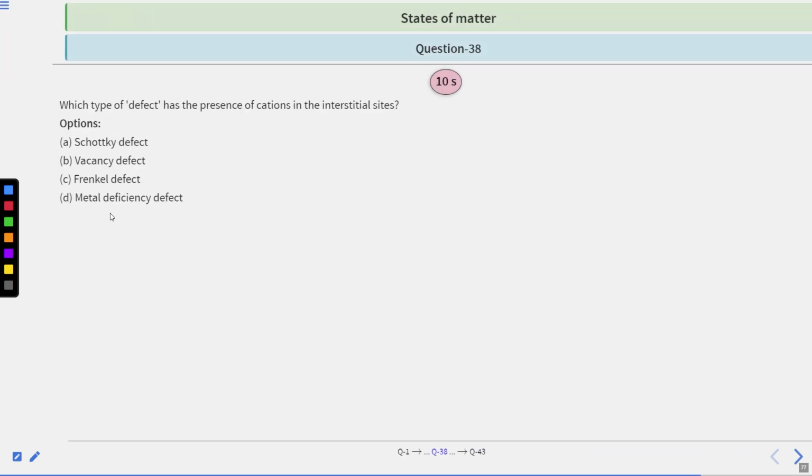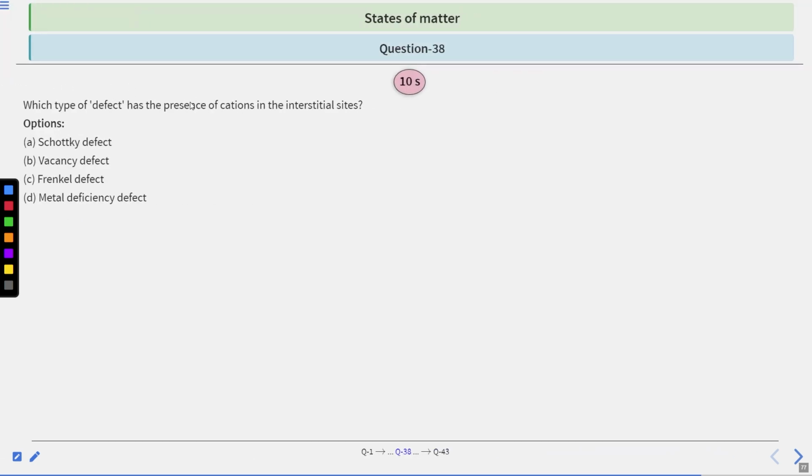Moving on to question number 38. Which type of defect has the presence of cations in the interstitial sites? Options are Schottky defect, vacancy defect, Frankel defect, or metal deficiency defect. You have 10 seconds to solve this question. After that, we will see the answer.